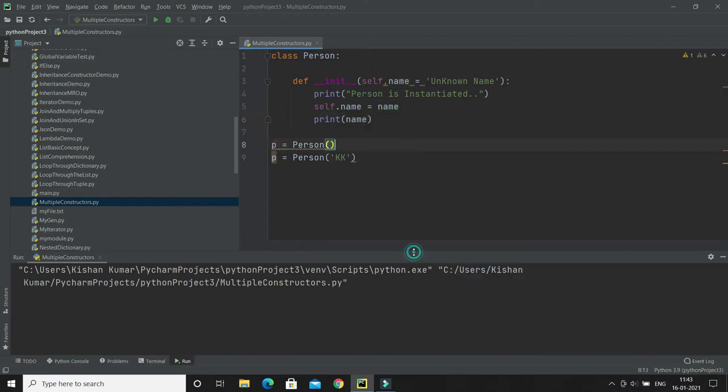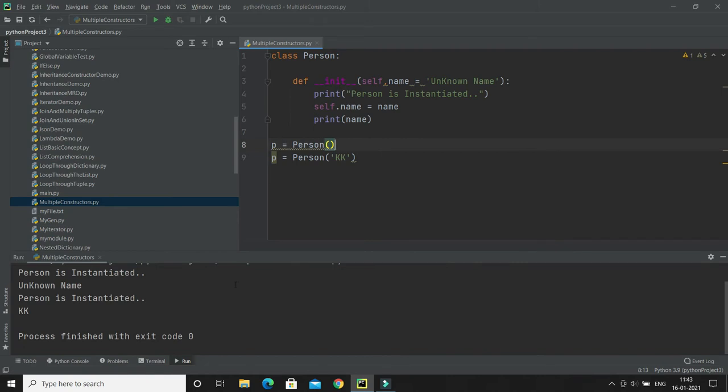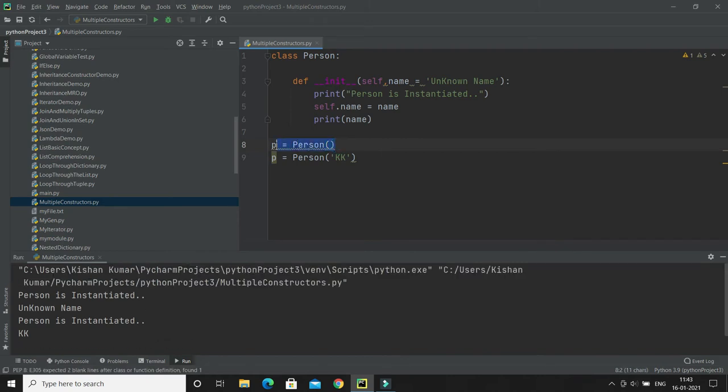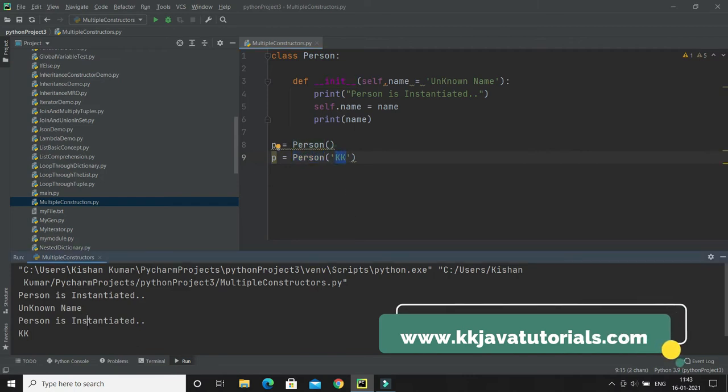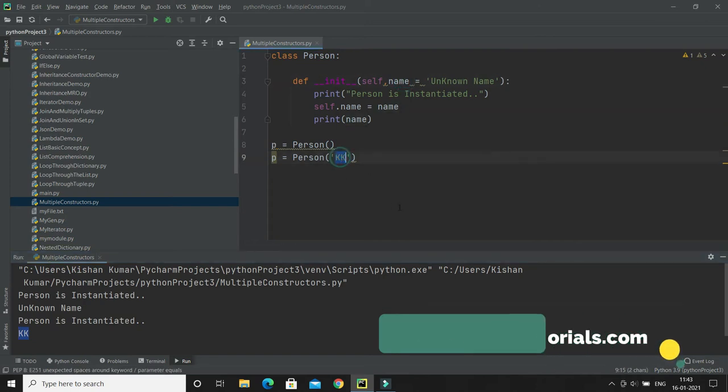If I run, then here you can see when the first time I'm trying to create a person object by passing no argument, it says that person is instantiated because of this line of code, and then the value of name, unknown name, is getting printed. The second time I'm creating an object by passing one string argument, it says that person is instantiated, and this time the name variable holds kk, right?